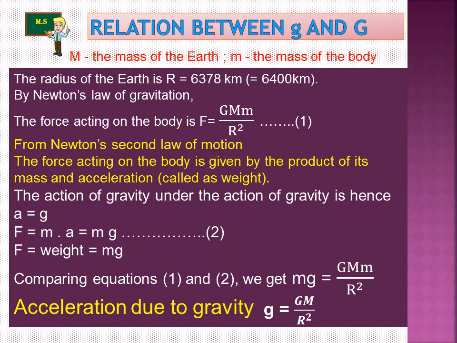Let us bring equation 1: F equals G M m divided by R squared, and equation 2: F equals m g. Comparing the equations we get m g equals G M m divided by R squared. Cancelling m, we get the result for acceleration due to gravity: g equals G M divided by R squared.